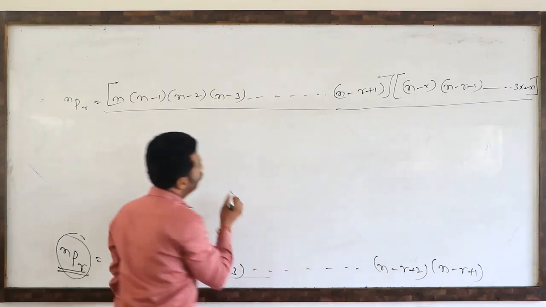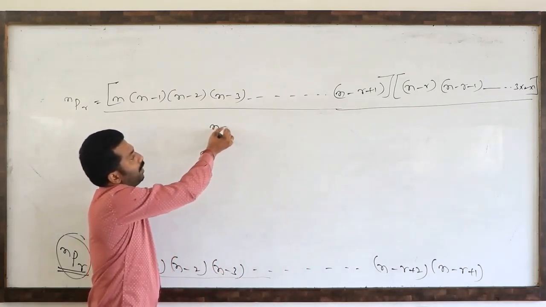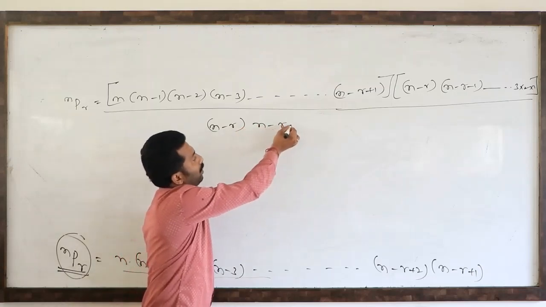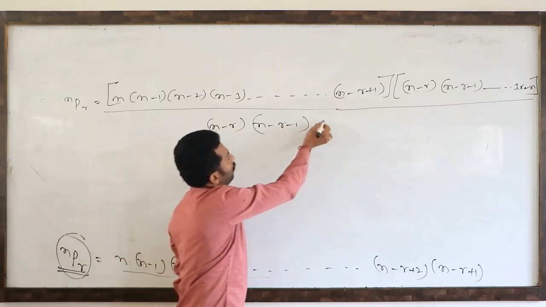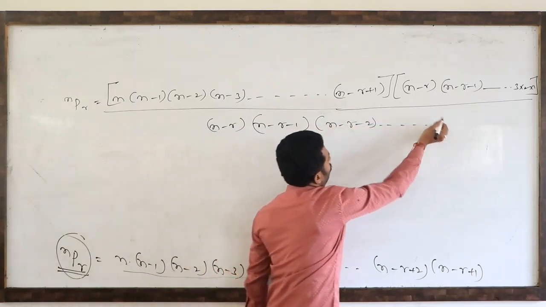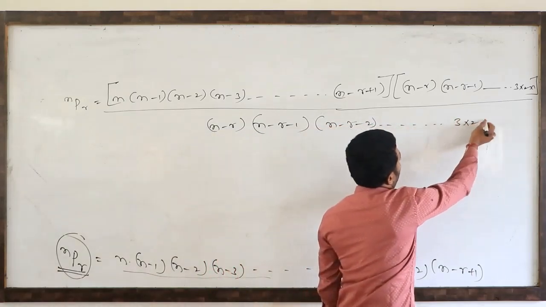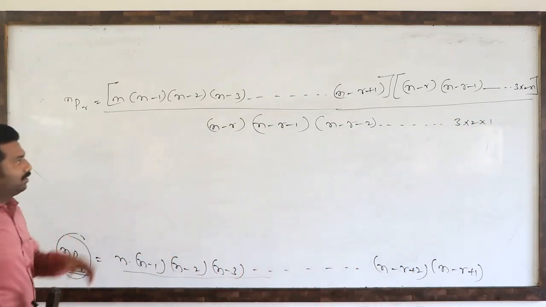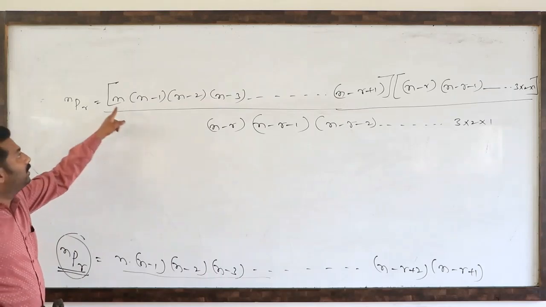What is that same number? n minus r into n minus r minus 1 into n minus r minus 2 into and so on, 3 into 2 into 1. So in the numerator you observe the continued product of first n natural numbers.